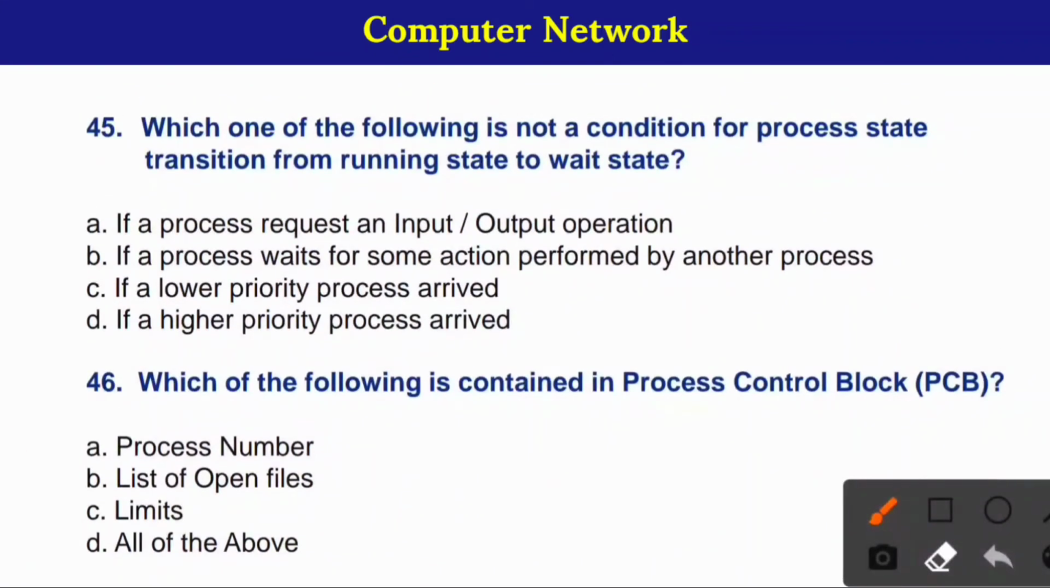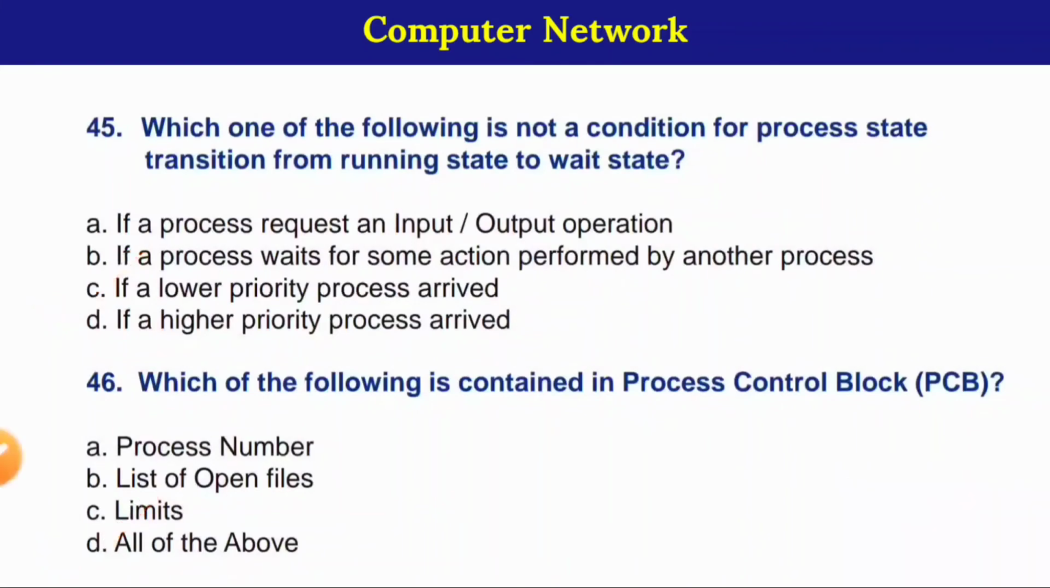45. Which of the following is not a condition for process state transition from running state to wait state? Here correct option is option number C, if a lower priority process arrives. 46. Which of the following is contained in process control block? Here correct option is option number D, all of the above, means process number, list of open files and limits.